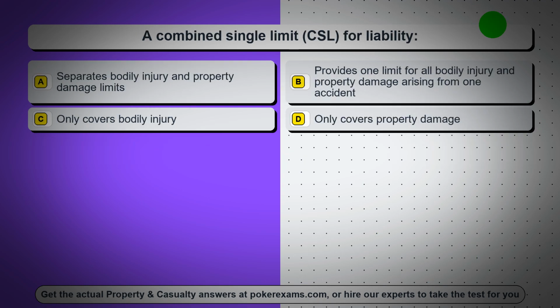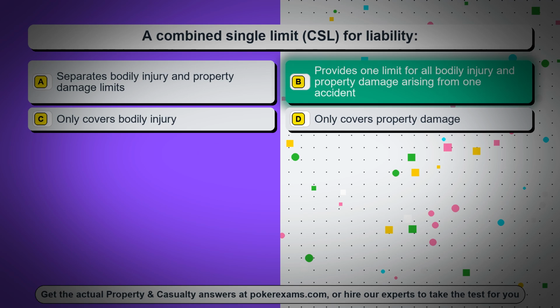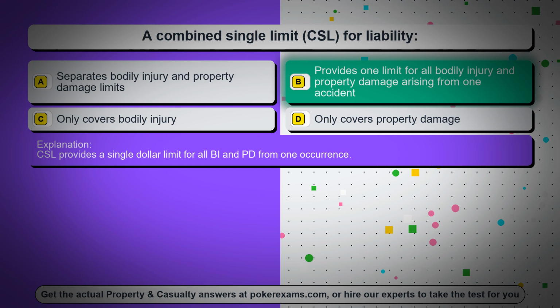Question 85. A combined single limit, CSL, for liability. Option A, separates bodily injury and property damage limits. Option B, provides one limit for all bodily injury and property damage arising from one accident. Option C, only covers bodily injury. Option D, only covers property damage. The correct answer is option B, provides one limit for all bodily injury and property damage arising from one accident. CSL provides a single dollar limit for all BI and PD from one occurrence.